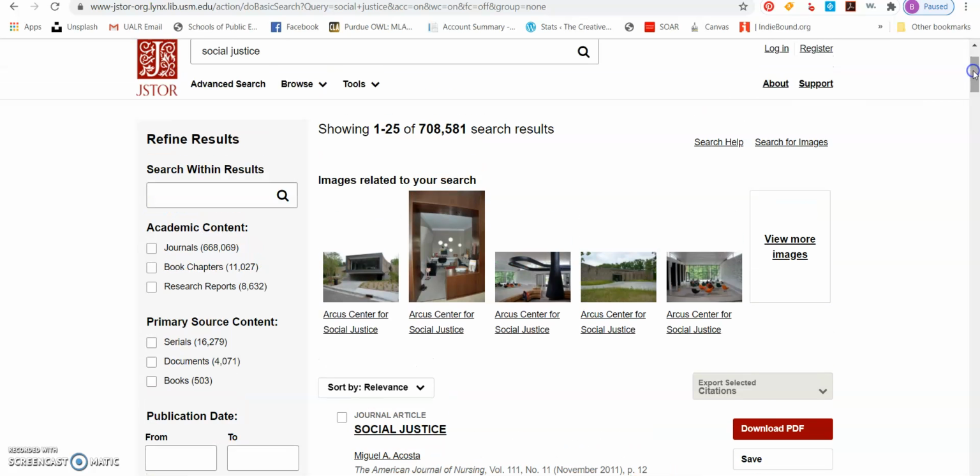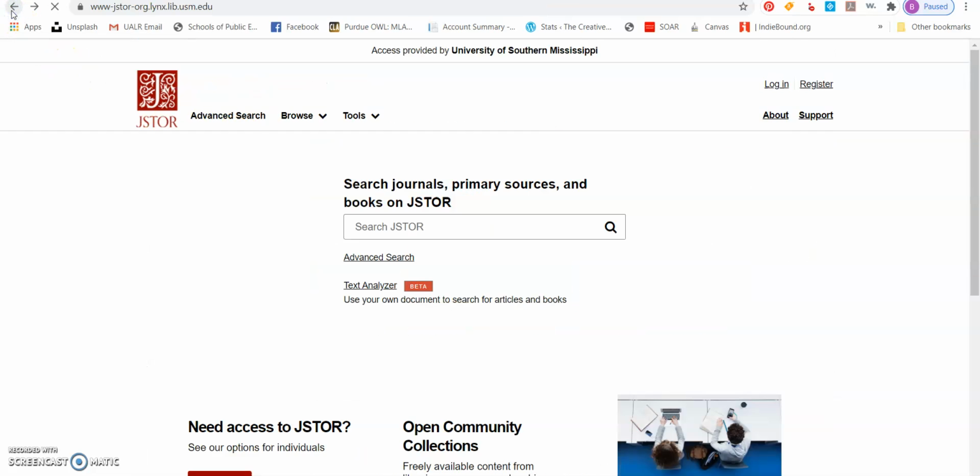It is full. Look, it has 708,581 journal articles in there. And that's just for social justice. So just so you know, those things are available to you.